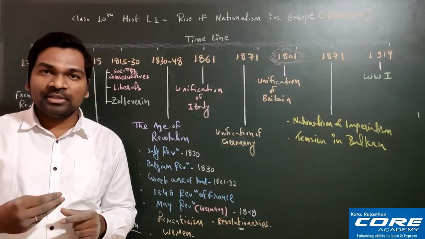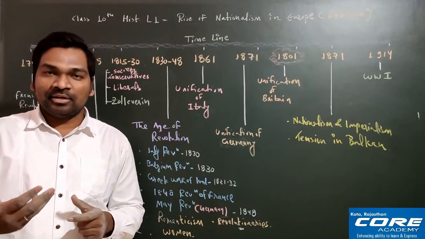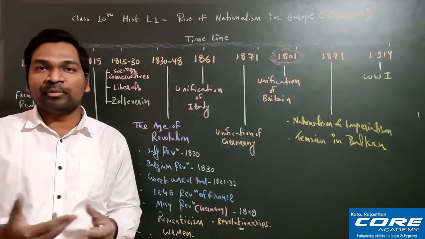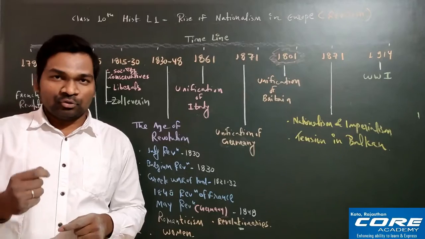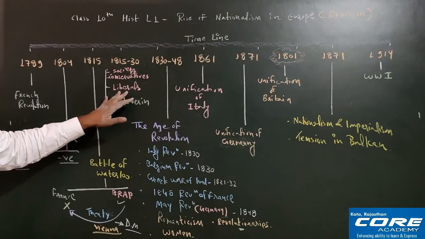Government by consent means government should be formed by the people's choice, okay? That is the meaning, government by consent. People should vote and then the government should form through election. Fine. And the last one was freedom of market. So freedom of market was also part of this liberalism, liberal policy.